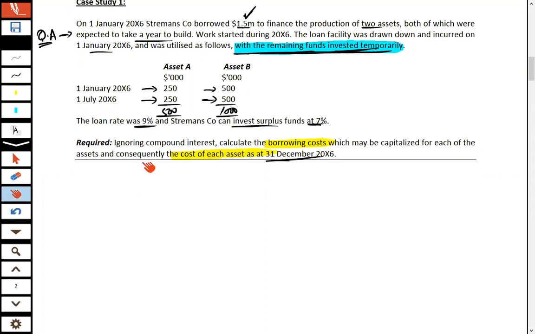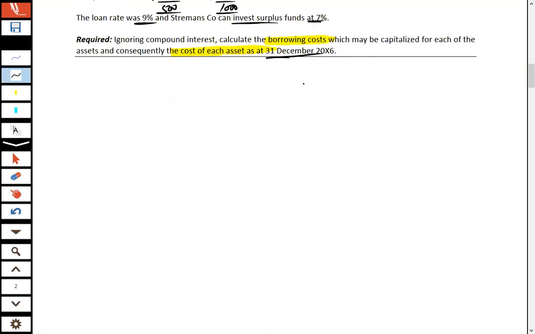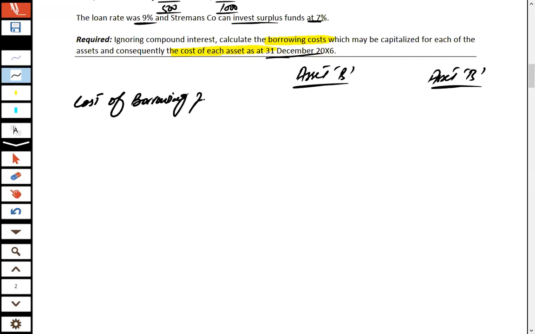So how can we attempt this question? First of all, as there are two assets, we work in two columns, column A for asset A and column B for asset B. Calculate the cost of borrowing for the year.